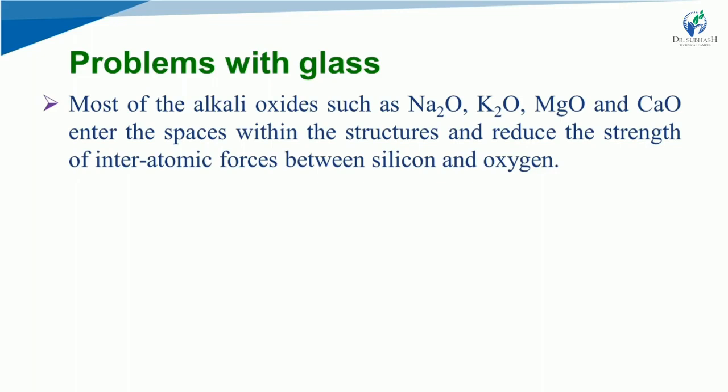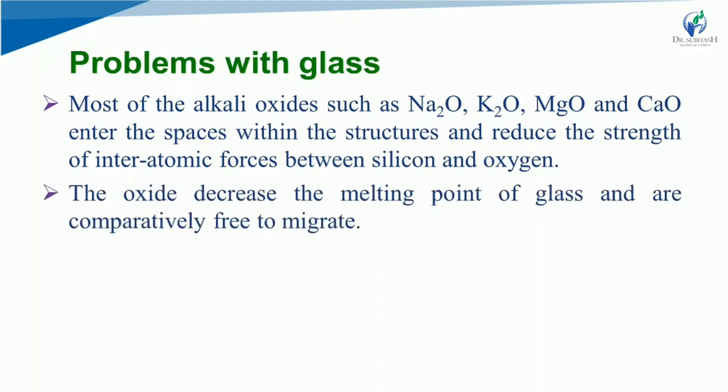The major problem is alkali leaching. The oxides decrease the melting point of glass and are comparatively free to migrate.